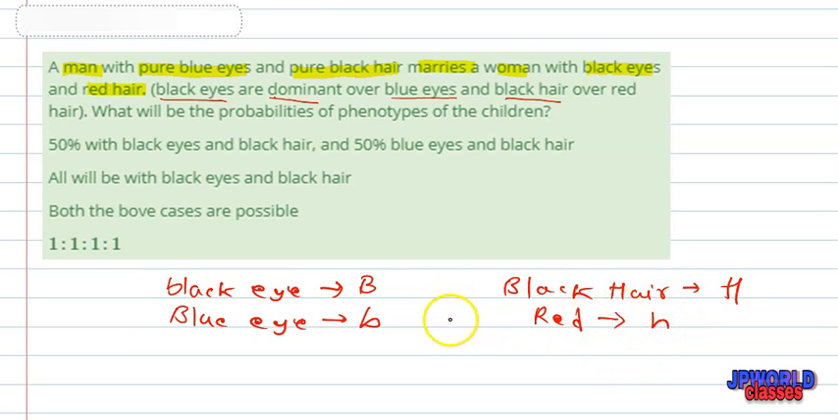So if we talk about all these factors, what will be the probability of phenotypes of the children? Here it is asking what will be the chances of obtaining a phenotype, or what characters will be contained by the children produced by this man and this woman. With all these characters, let us start the question.